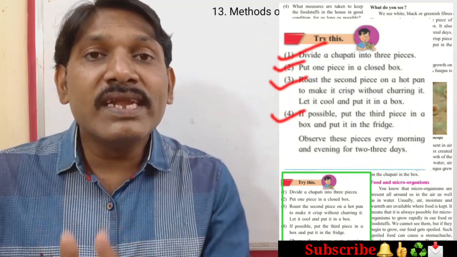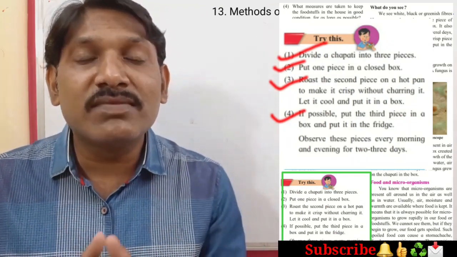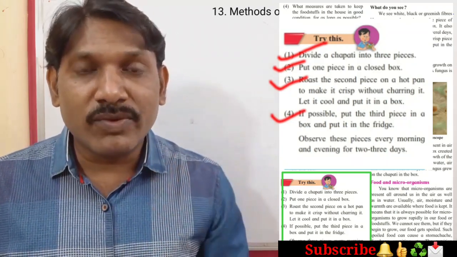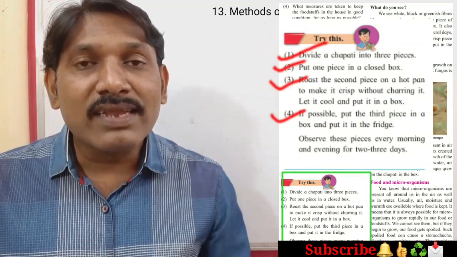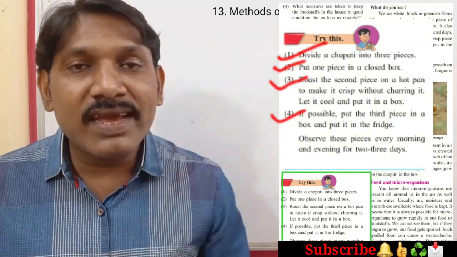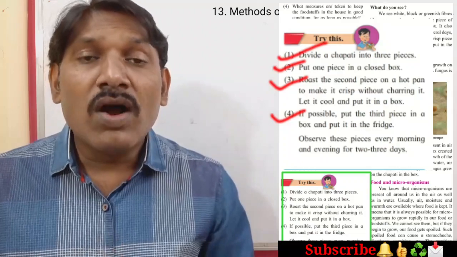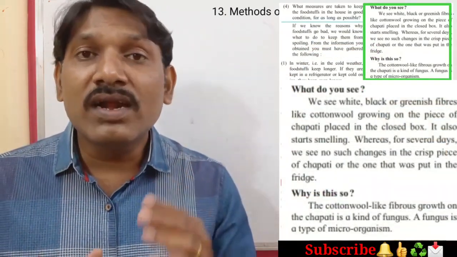Now students, we need to observe these boxes daily for 3 to 4 days. Now I have kept all the 3 boxes at their specific places. I will observe them daily and I will make another video for that. Right now I will tell you what will happen after 3 or 4 days.